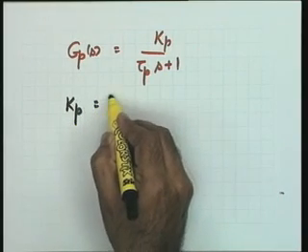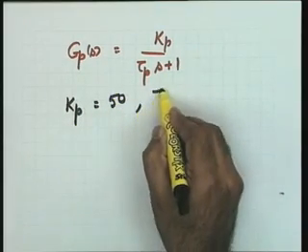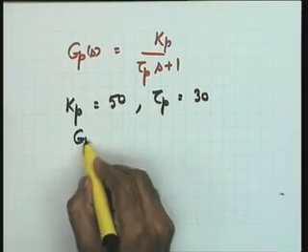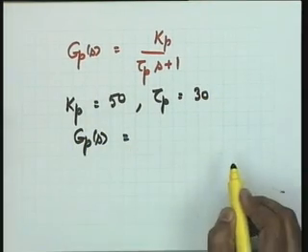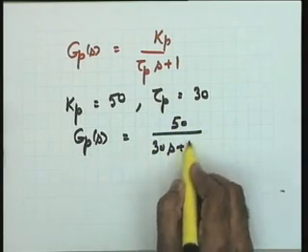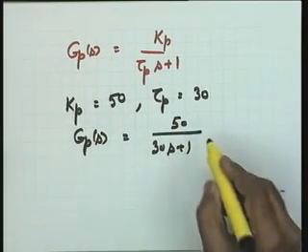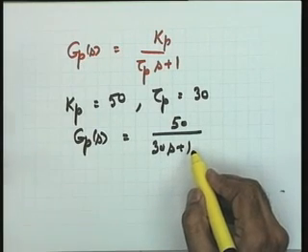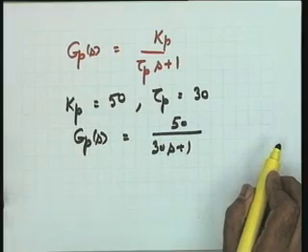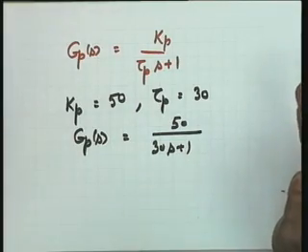Kp was found to be equal to 50 and tau p was equal to 30, and therefore for that typical heat exchanger the model Gp(s) becomes 50 over 30s plus 1. Please keep this in mind that this is the model when you take the temperature theta as the output and the steam flow rate as the input. That is, it's a process model between the input-output pair taken as steam flow rate and the temperature theta of the heat exchanger output.